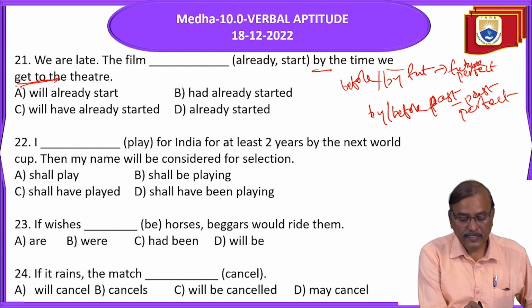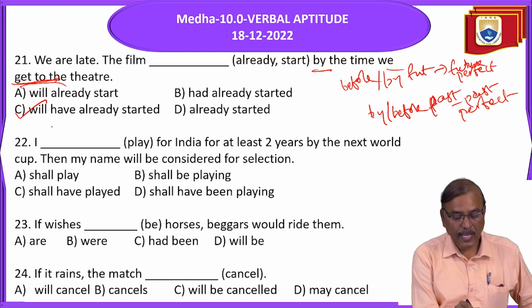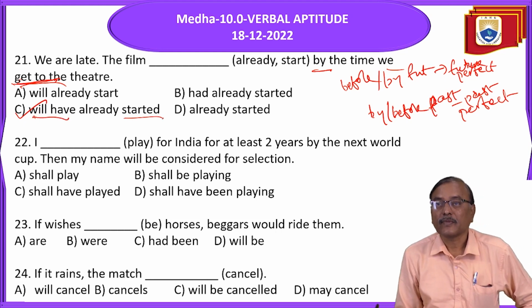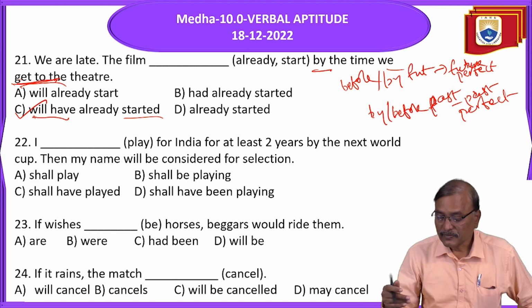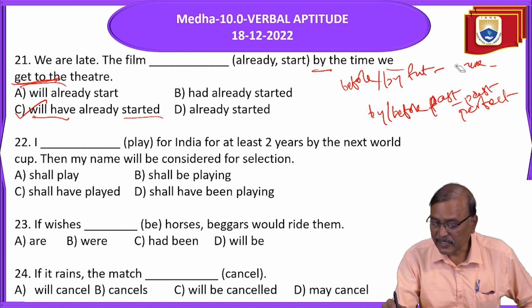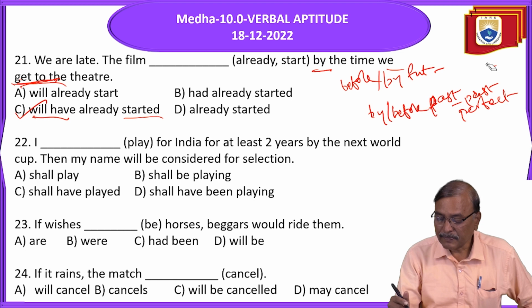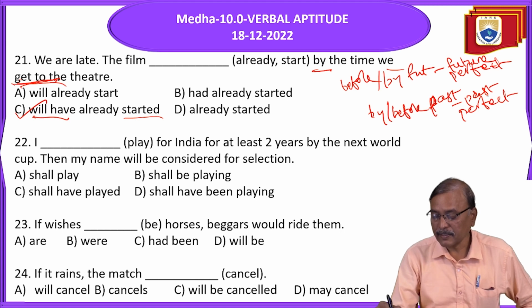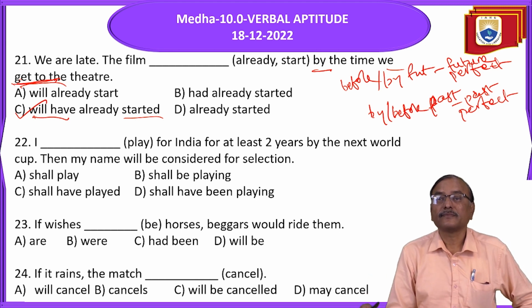Here, will have already started. Will have plus V3 form. Is it clear? Are you getting me? Here I will rewrite this one. By plus future, that is future perfect. By plus by or before past, past perfect. Okay.